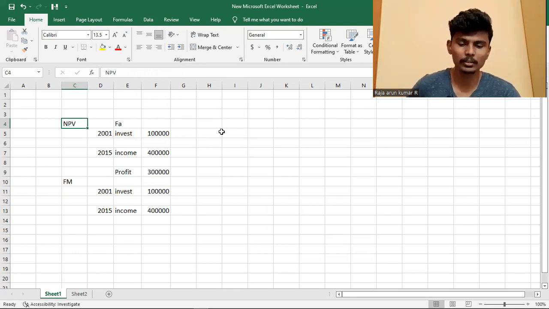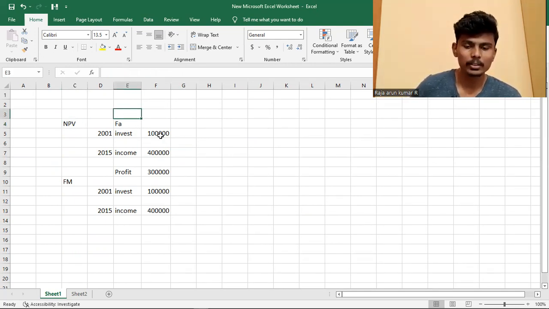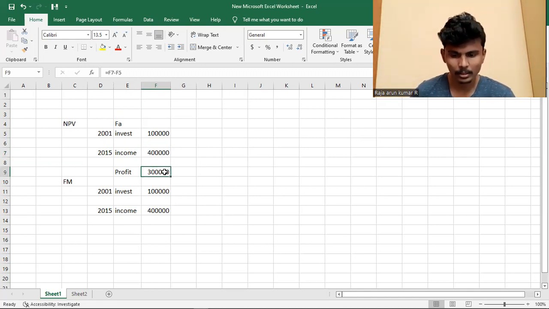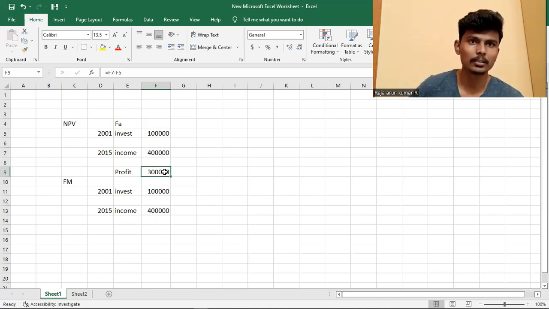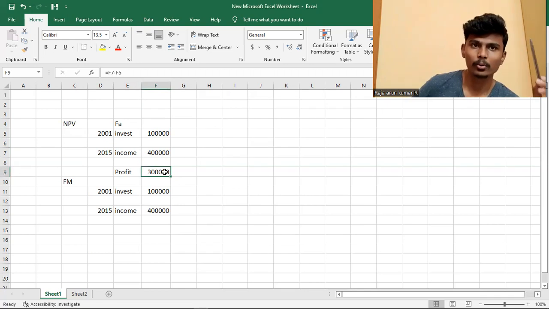For example, we do in the sum, it will benefit you. In financial accounting, what we studied: I invest rupees 1 lakh, the income is 4 lakh, the profit is 3 lakh. Okay, I invest 1 lakh rupees to produce this pen. The income from the pen I get is 4 lakh rupees. 4 lakh minus 1 lakh is 3 lakh. I get a profit of rupees 3 lakh.